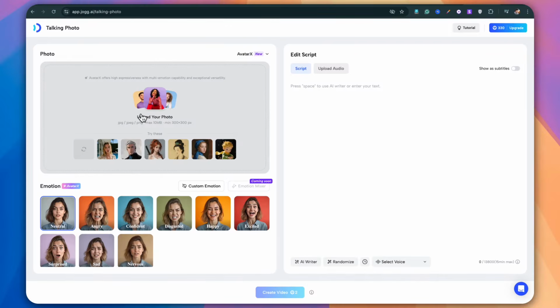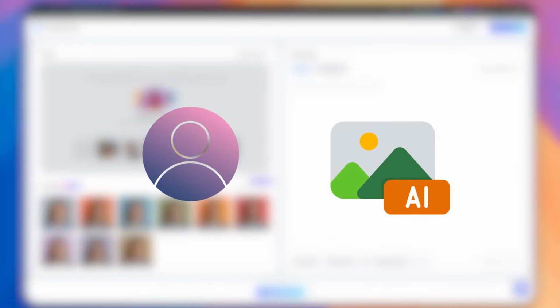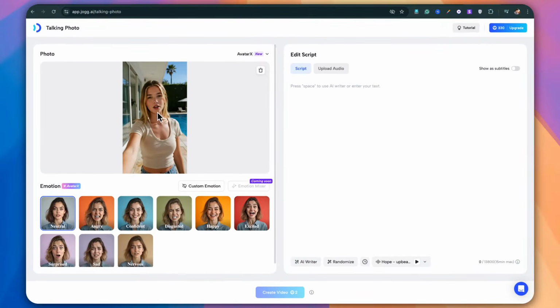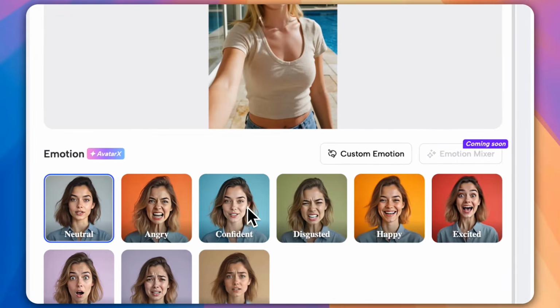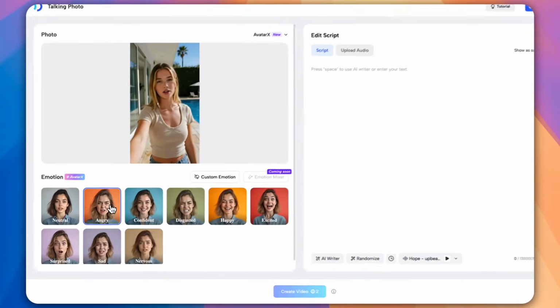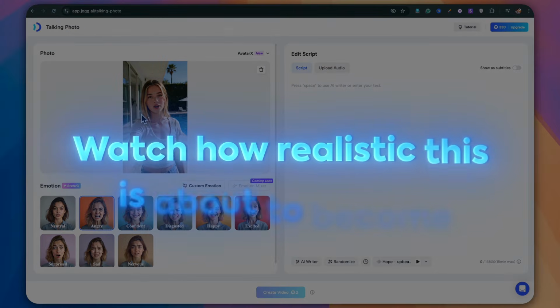Step 2, upload your image. Here's where the magic begins. You can upload your own photo, use an existing AI avatar, or choose from their default image library. For this demo, I'm going to use this default image to show you the process. Here comes the incredible part. Choosing your emotions. Look at this amazing selection. Angry, confident, disgusted, happy, excited, surprised, sad, nervous. Let's start with angry. I'm selecting the angry emotion first. Watch how realistic this is about to become.